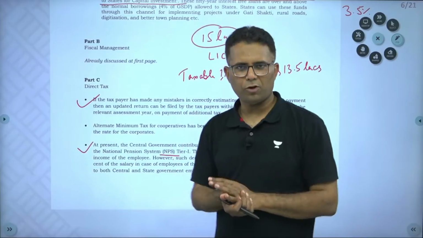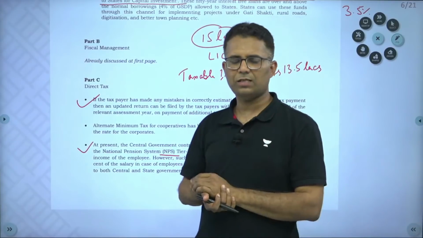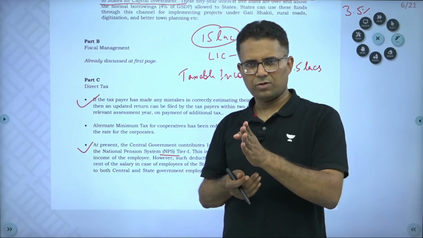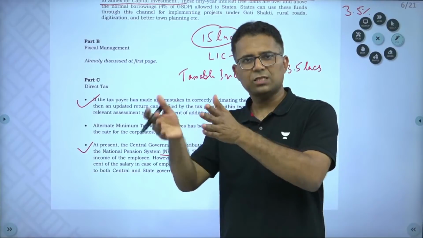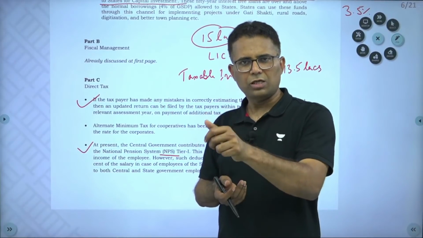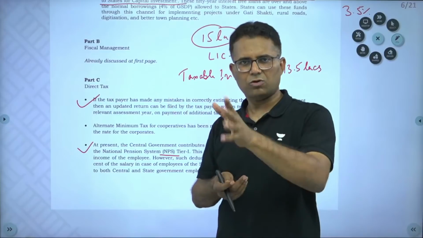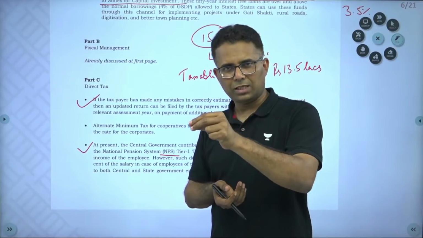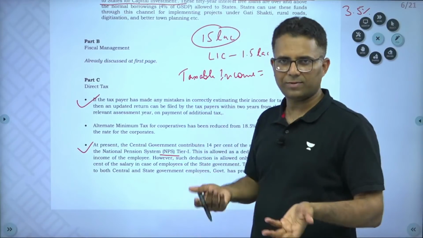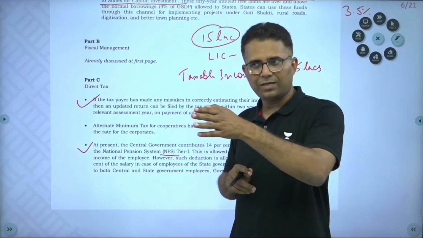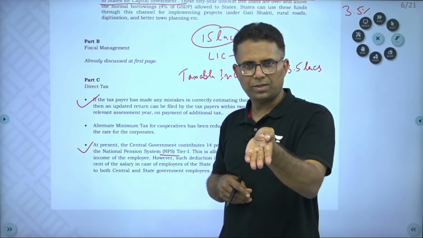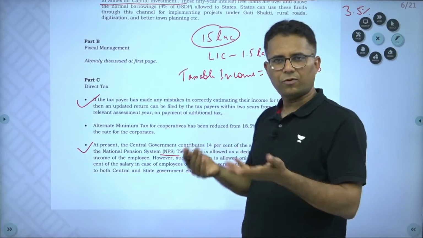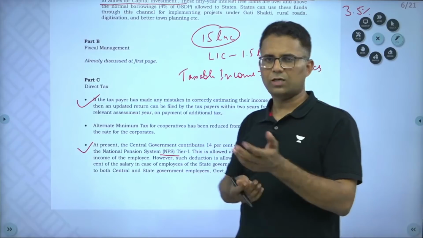Now central government employees, we have NPS, the National Pension System. So central government employees, listen carefully, the employer, that means the central government, contributes 14% in the NPS account of the employee, and that 14% is exempted from tax. So if I am a central government employee and I am getting 15 lakhs, and the central government is contributing 14% into the NPS, that 14% will be subtracted from my salary for tax purposes, right? This was already there.